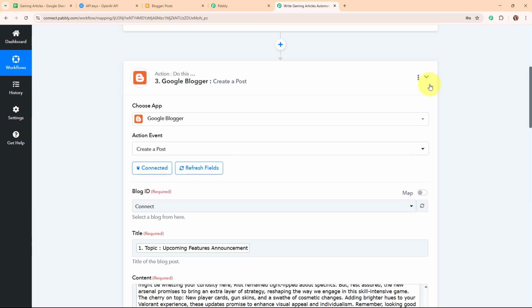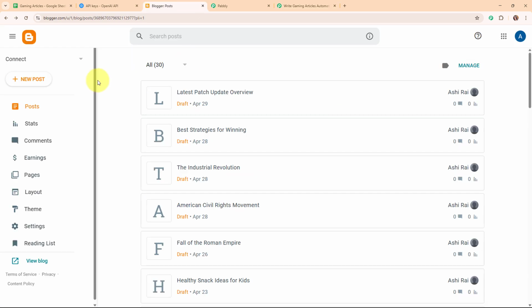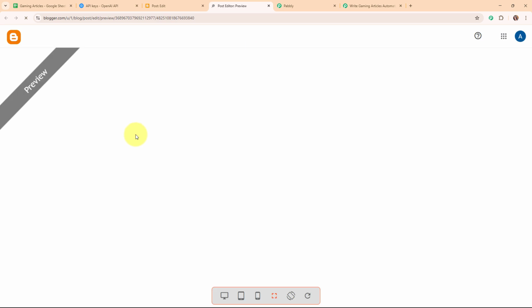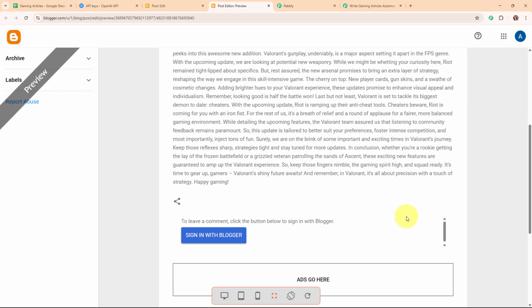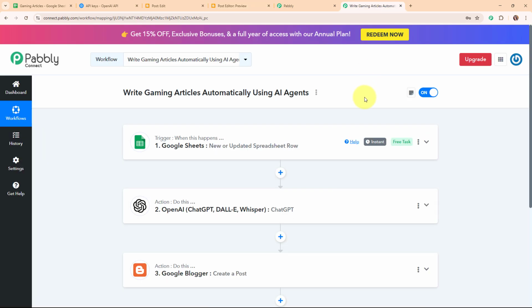That means we have successfully created a new post on our Google Blogger account. Alright, so now let's go and check it. Here I'm going to refresh it. And here you can see we have successfully received a post with the same title. And you can see the entire blog generated by OpenAI as well. Alright, so with this, we have successfully seen the working of this amazing automation.